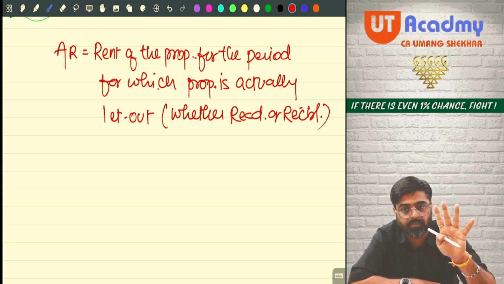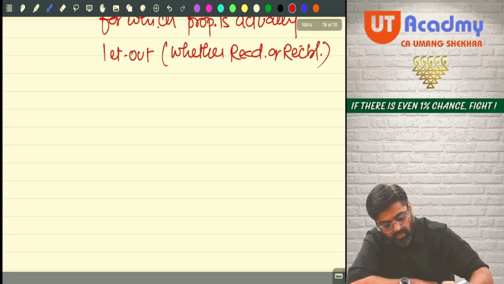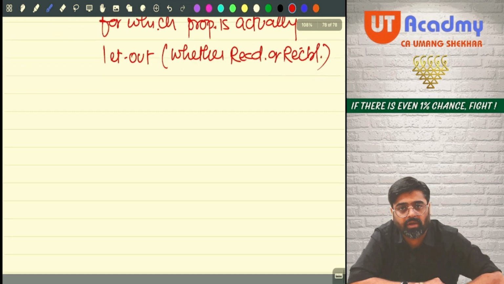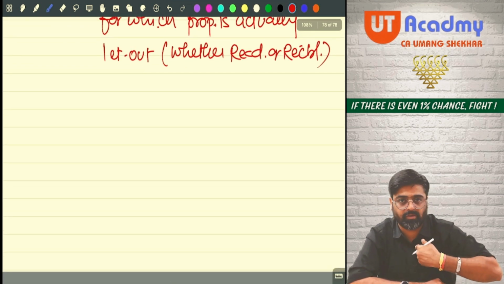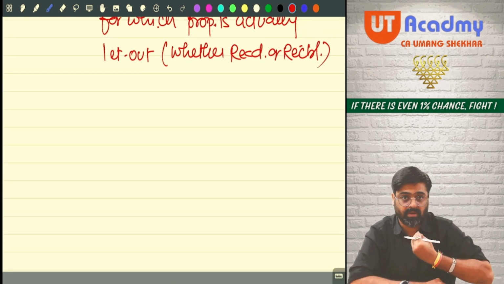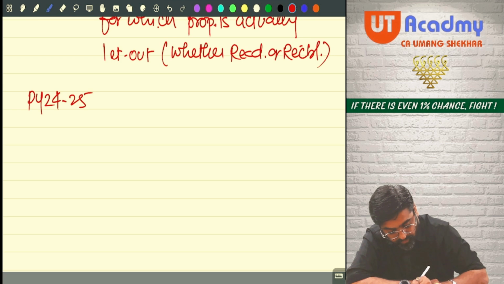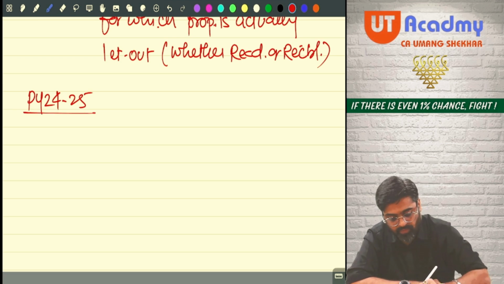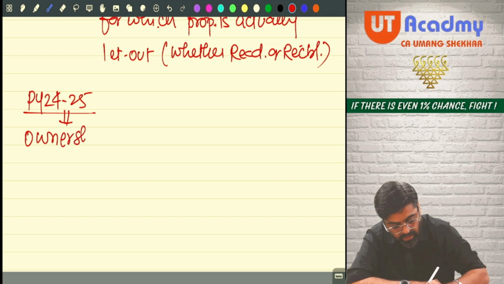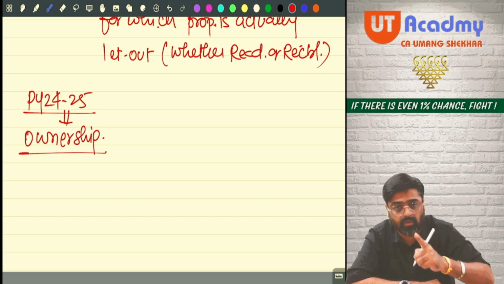Please pay attention. See, what is our previous year? Relevant for our exams, our previous year is 24-25. Can I say in previous year 24-25, you have the ownership of the property, and ownership of the property is required in 24-25 only?